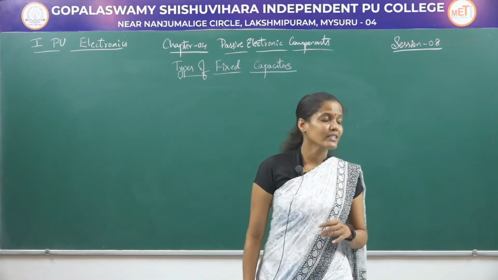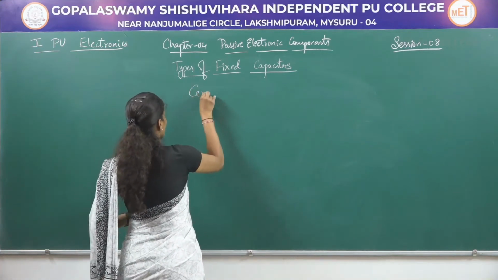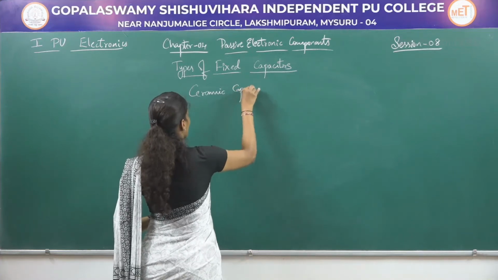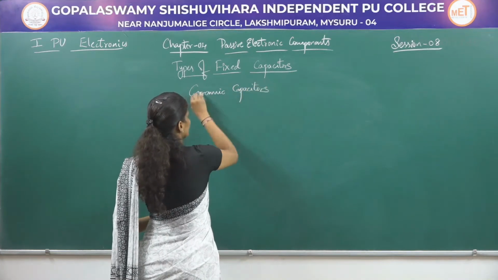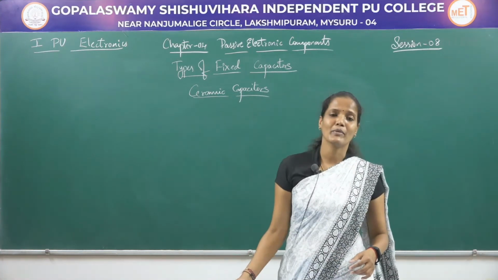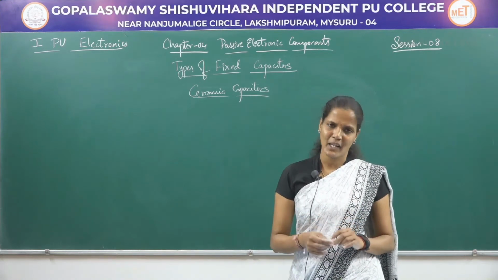So, the very first type of fixed capacitor is a ceramic capacitor. So, what is the ceramic capacitor? Ceramic capacitor is one of the types of capacitor where ceramic is used as a dielectric medium.